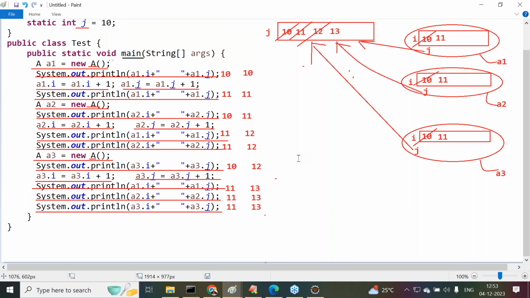For example, the institute name is common for every student of Durgasoft or not? So the institute name variable must be declared as what there? Static variable. Student-specific data must be declared as what there? Instance variable. These are the locations where we are going to declare instance variables and static variables. All of you get my point or not? All right, one more point I'm telling you.